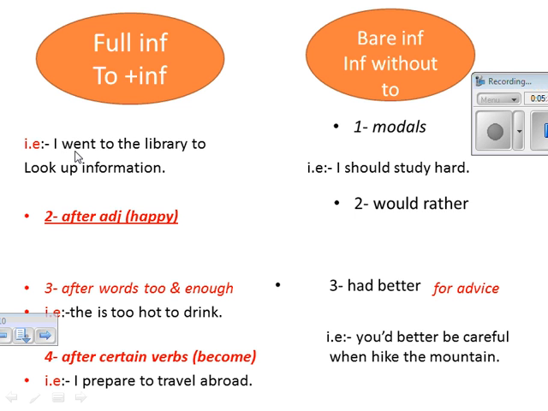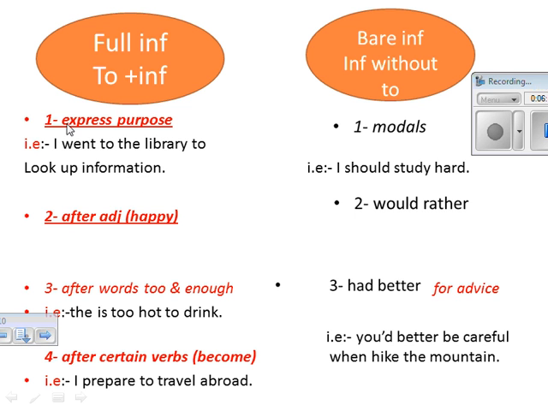When I say, I went to the library to look up information, here I used full infinitive. Why did I say it's full infinitive? Because there is to and then the verb in the infinitive: I went to the library to look up. So to and the infinitive means a full infinitive. Why?